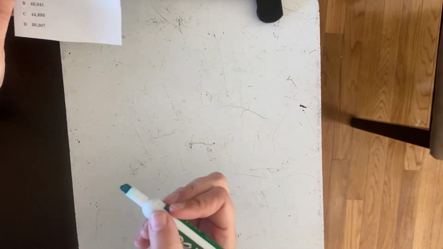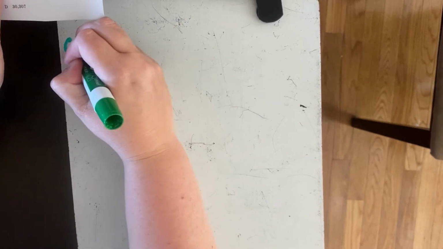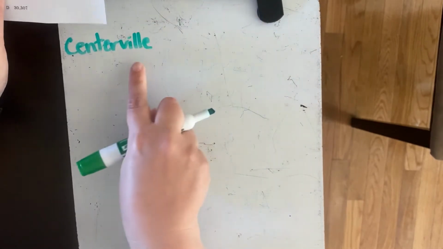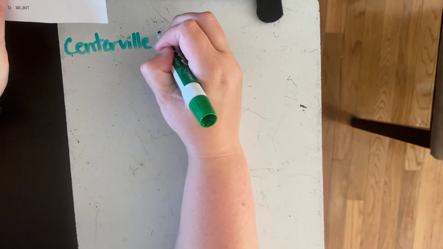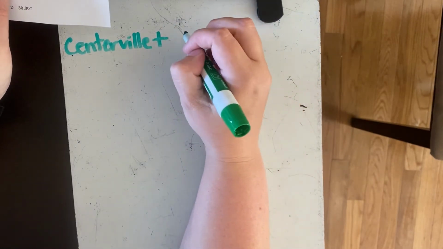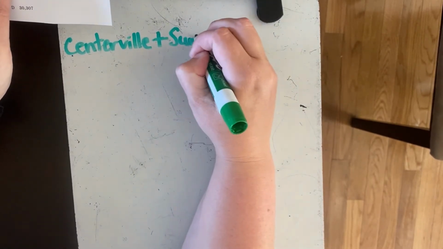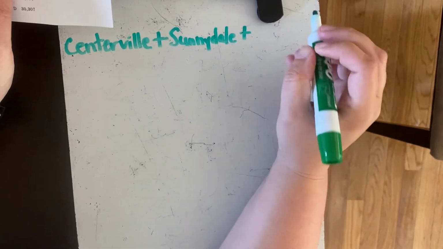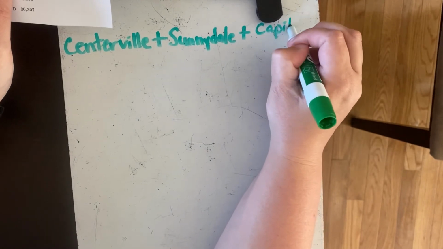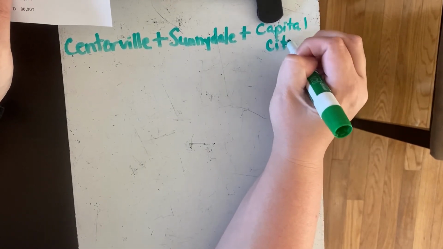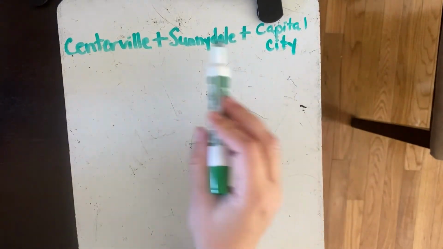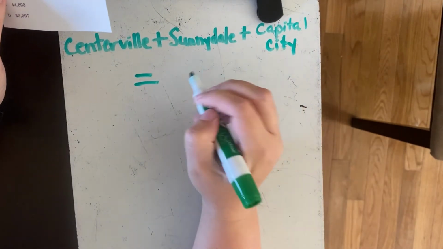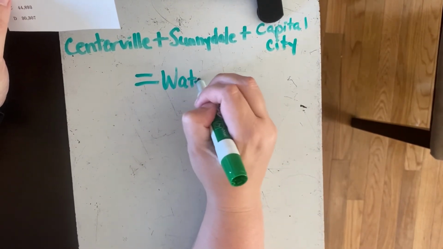So the first city they talk about is Centerville. So if I take Centerville and add that number to Sunnydale, and add that number to Capital City, all of those people from those 3 cities are going to equal the entire county of Waterford County.